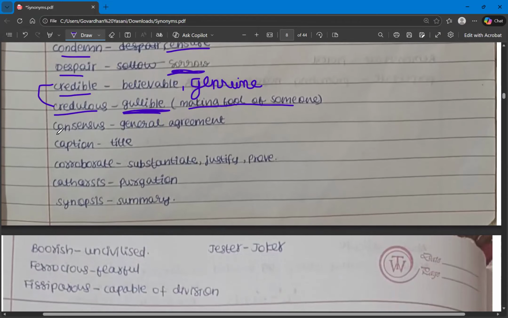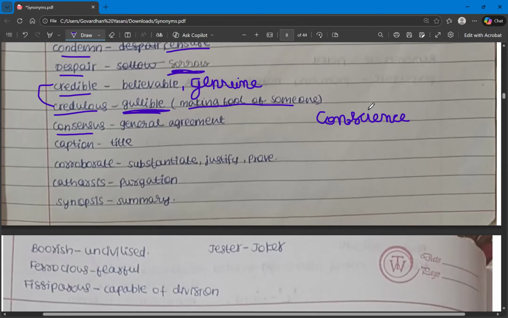And then we have consensus. Consensus means having a general agreement. And then we have another word called conscience. What is the meaning? It means having a thought of what is correct or wrong. So consensus is different from conscience, where consensus means having a general agreement.